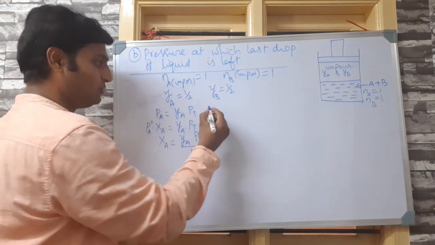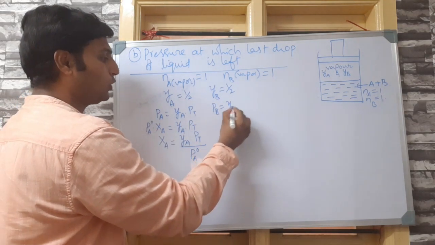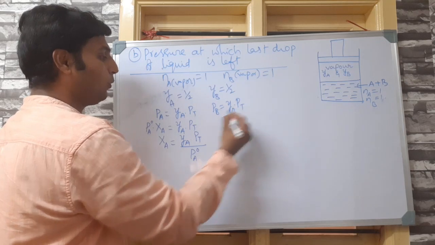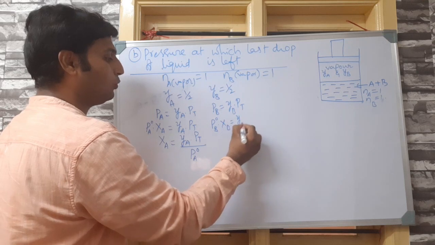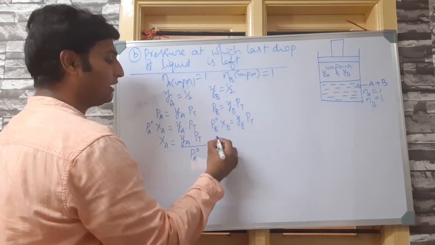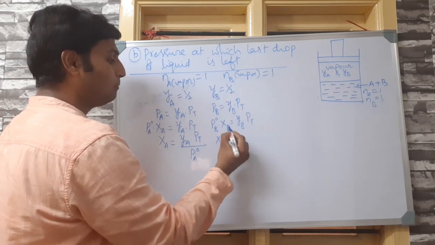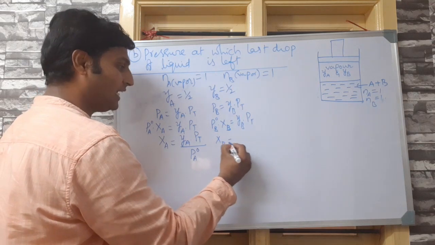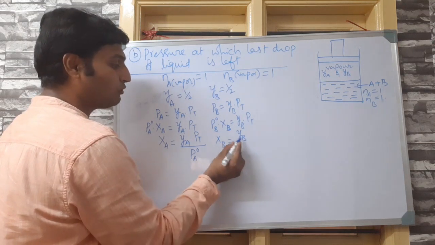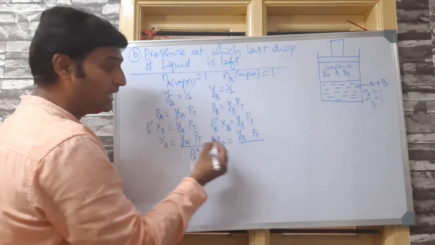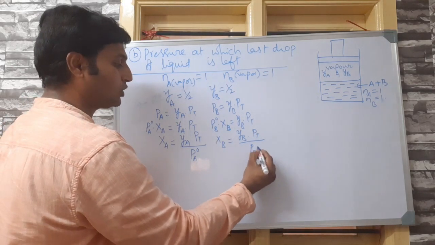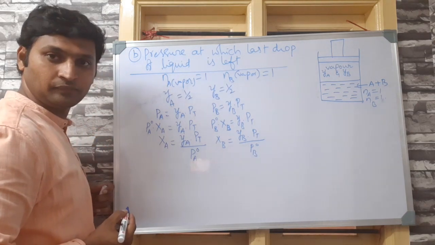On same grounds, PB is equal to YB into PT, which I can write as PB naught into XB is equal to YB into PT. Therefore, XB, that is mole fraction of liquid B in liquid state, is equal to mole fraction of B in vapor state into total vapor pressure of both the vapors divided by vapor pressure of B in its pure state.